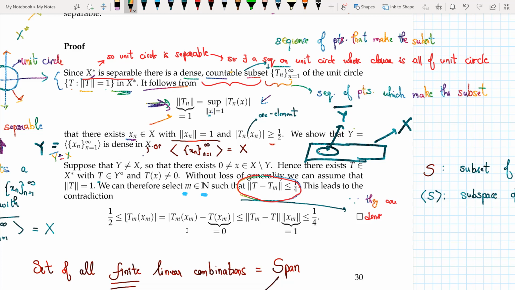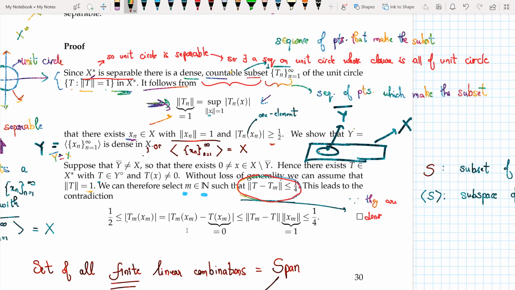This is simply from the corollary we saw above. Without loss of generality, we can assume norm of T is equal to 1. Now, since Tm was dense on the unit circle, and since T is an element of the unit circle, I can approximate T with Tm to an arbitrary degree of precision that I want. Here I take that epsilon equal to 1 by 4, and we see that this leads to a contradiction.